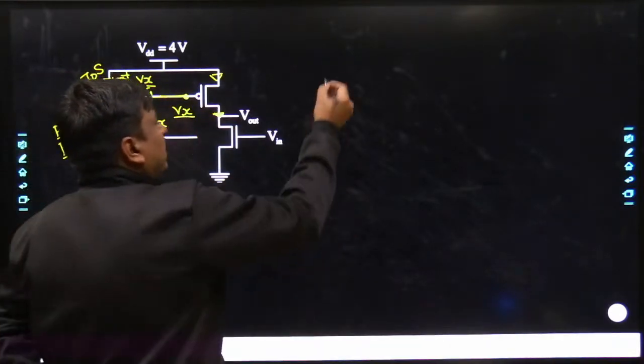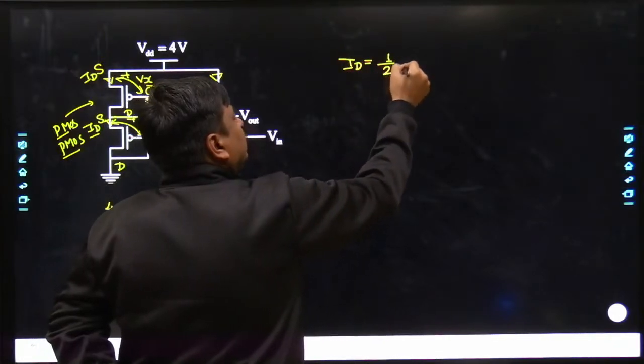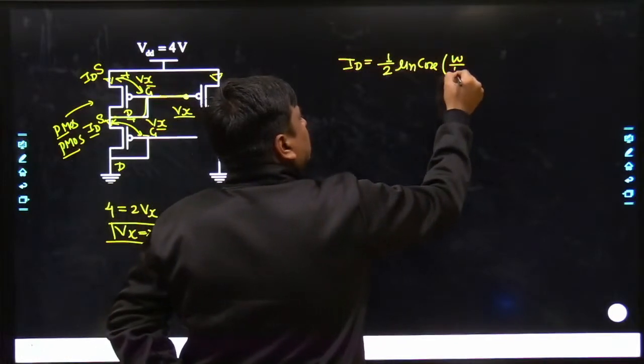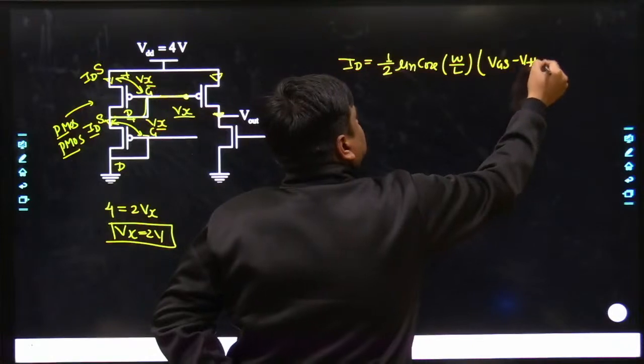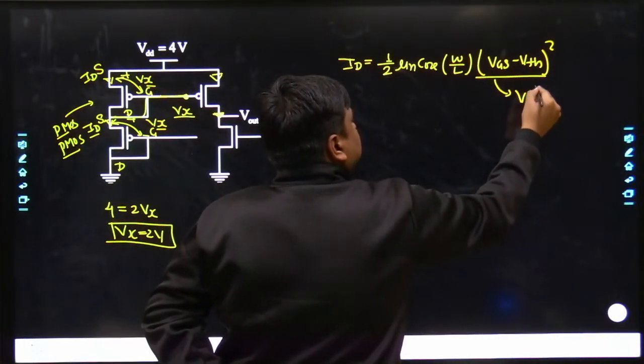Anyways, let me write how the DC current ID is written. It's half times mu n COX W by L ratio times (VGS minus VTH) whole square, or simply you can write this as overdrive voltage to the power of 2.